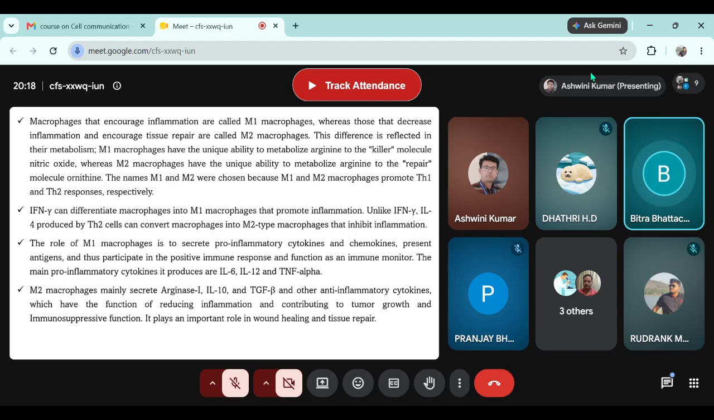Sir, I have one more question. I can understand nitric oxide is highly reactive, but how is ornithine playing a role in tissue repair? Can you just briefly explain?